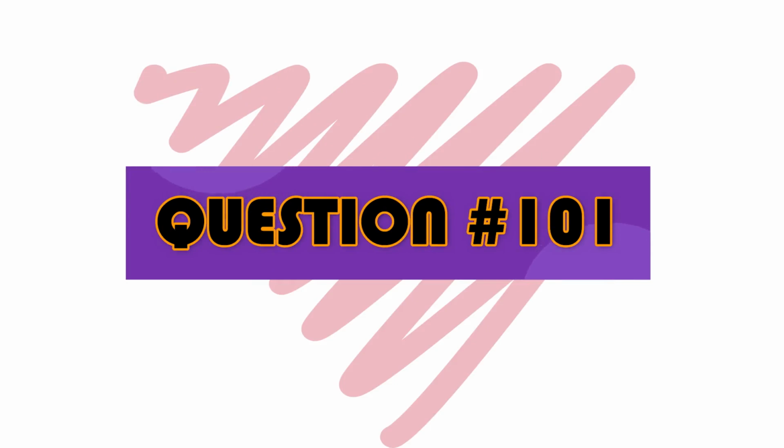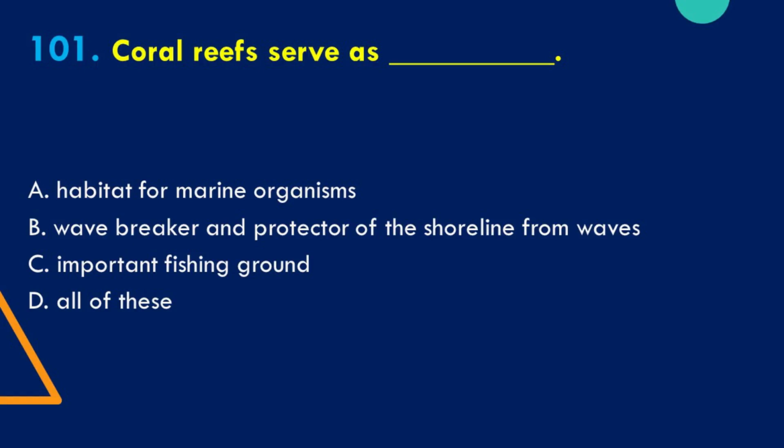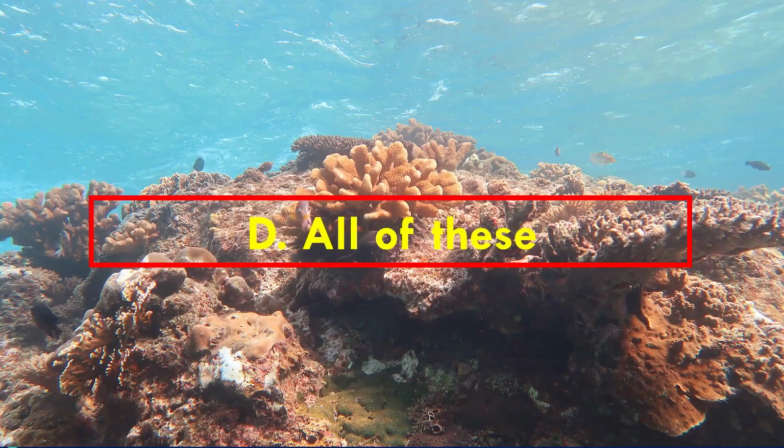Question number 101. Coral reefs serve as blank. A. Habitat for marine organisms. B. Wave breaker and protector of the shoreline from waves. C. Important fishing ground. And D. All of these. The correct answer is D.